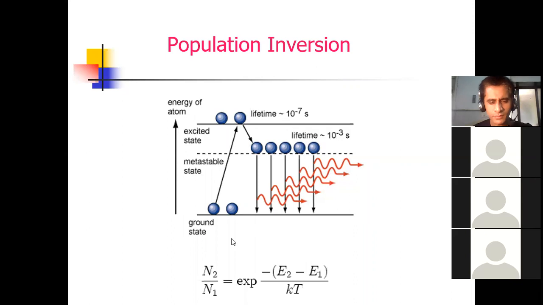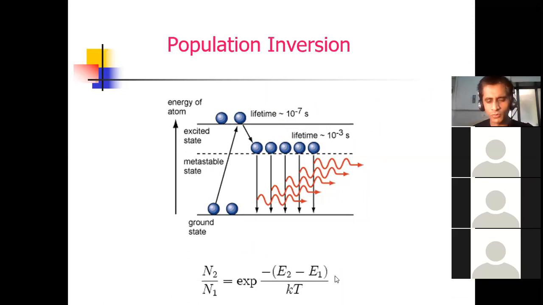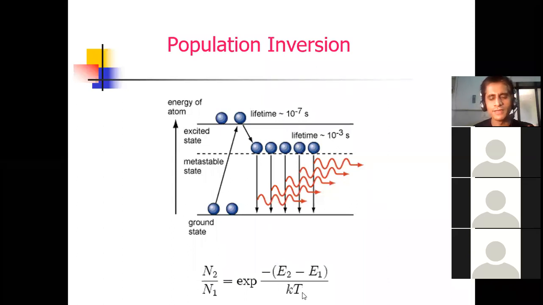And what is the formula? N2 upon N1 equal to exponent of minus (E2 minus E1) upon kT. What is N2, dear student? N2 means number of atoms in the excited state. N1 means number of atoms in the lower state. E1 is the energy of the lower state, E2 is the energy of the higher upper state, K is the Boltzmann constant, and T is temperature in Kelvin. Okay, and this is about population inversion.